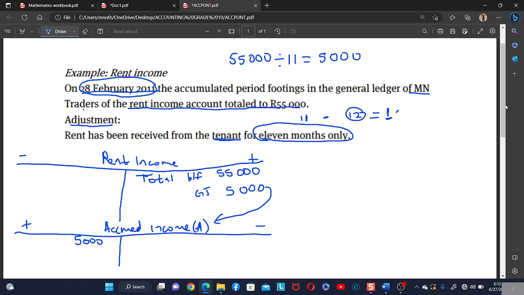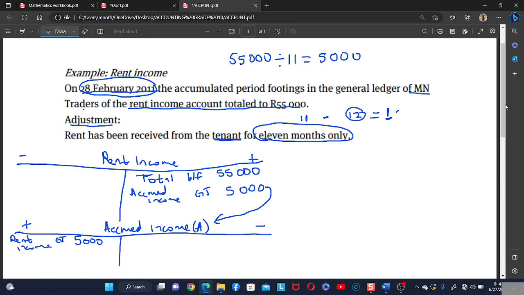Okay, so the journal is a GJ, right? Now I come here. So where is this 5,000 rand going? It is going to the accrued income account. Remember, you cannot write rent income under rent income. So this 5,000 is coming from where? It is coming from the rent income.